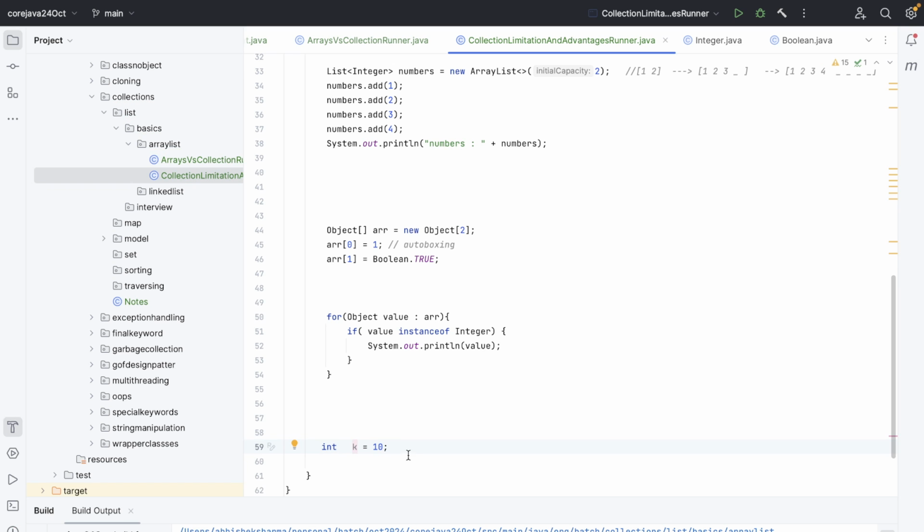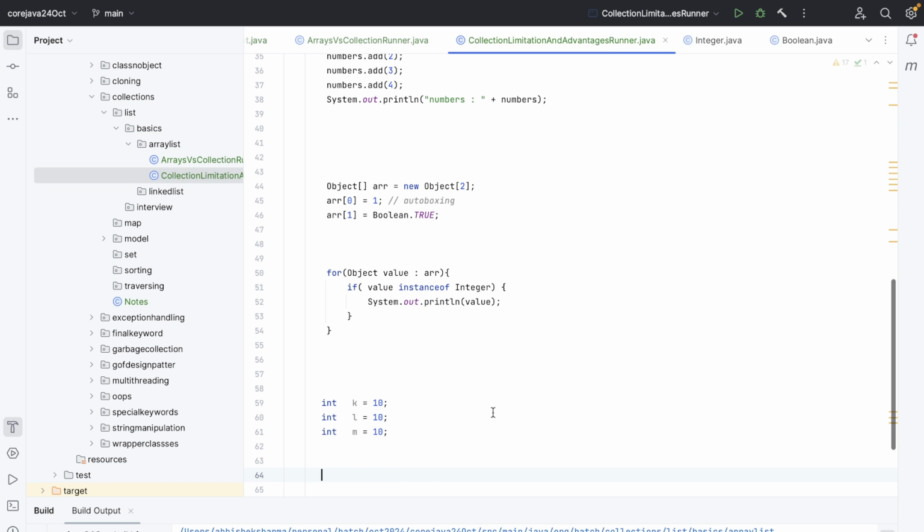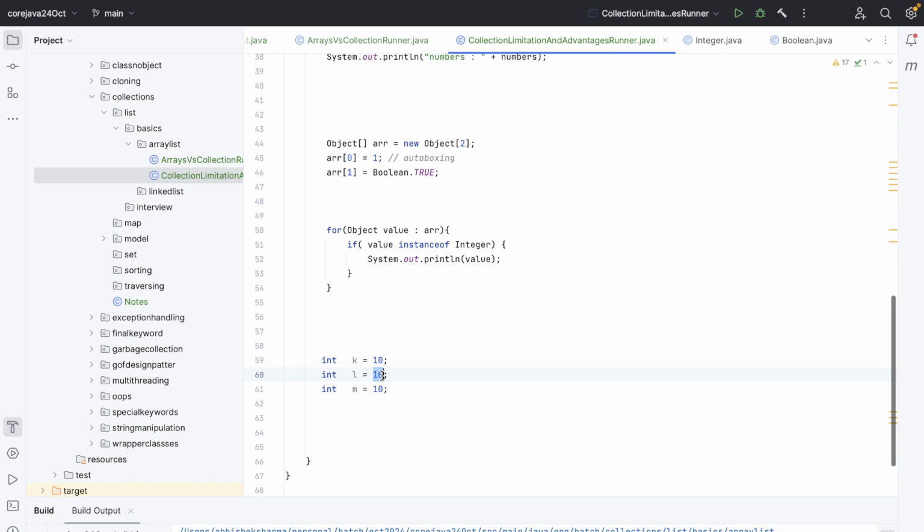Let's say int k equals 10, int l equals 5, and int m equals 2. So I have two requests. One request is to do k plus l,